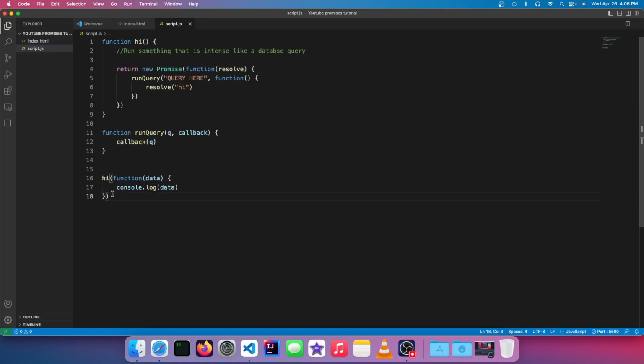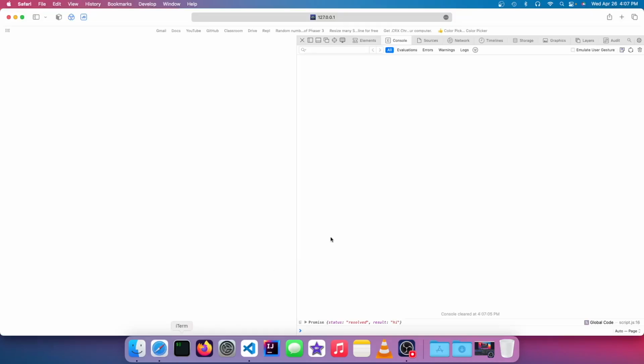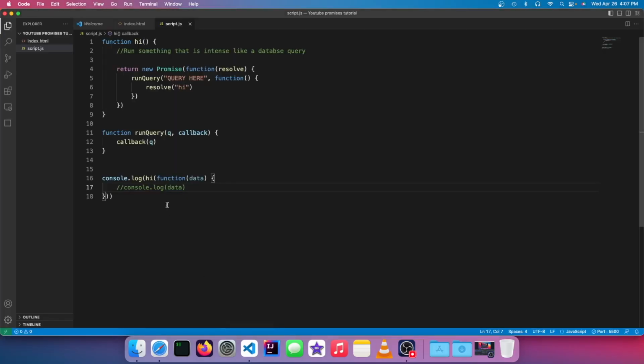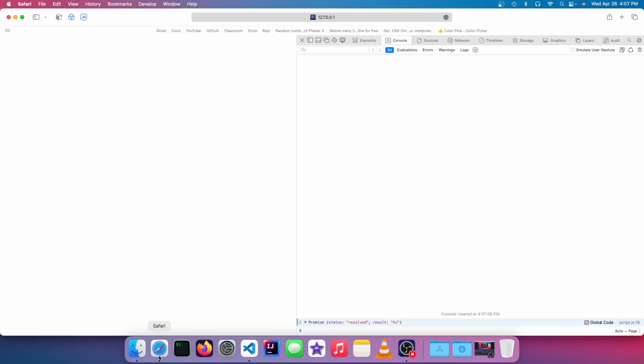So I'm going to run this. Again, I'm going to run the exact same test by printing it out first. And by executing this, you will see that because it took so fast, the promise is already resolved. But the idea is this returns a promise, not nothing. If it was something more intense like a database query, which I can't actually show because this isn't a server, it wouldn't actually say resolved.